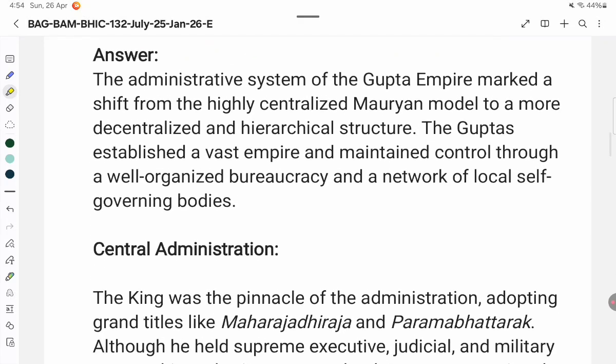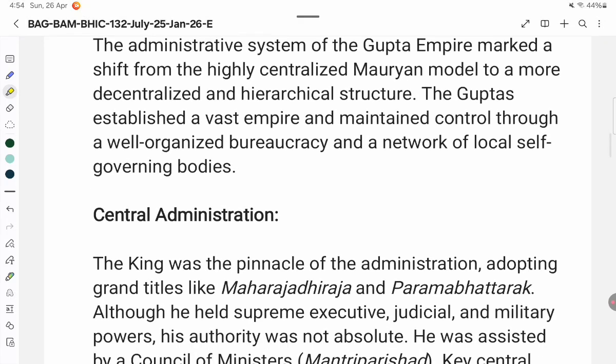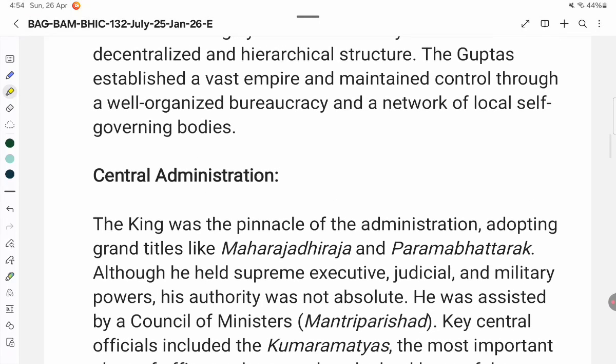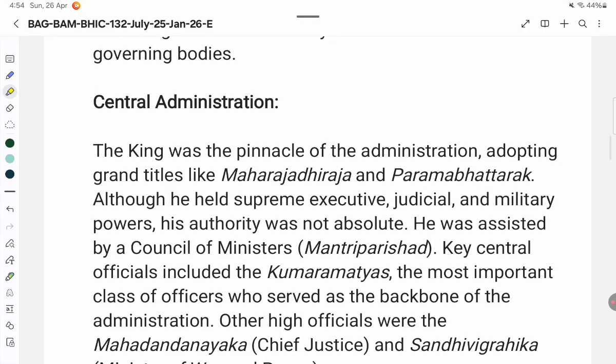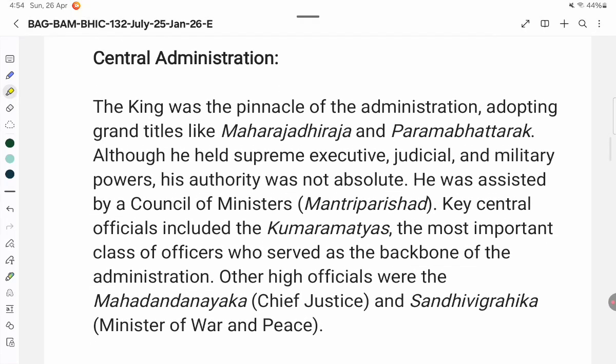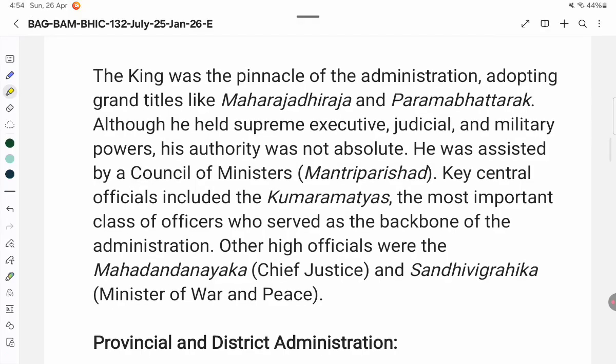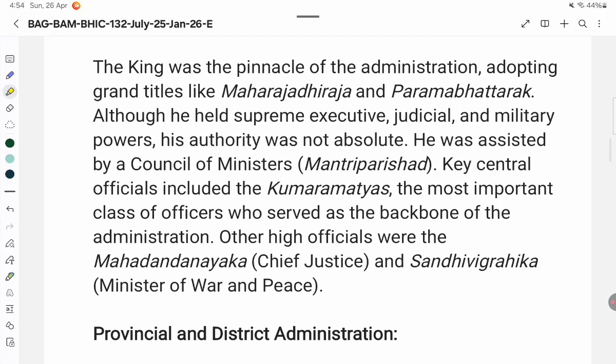The king was the pinnacle of the administration, adopting grand titles like Maharajadhiraja and Parambhattaraka. Although he held supreme executive, judicial, and military powers, his authority was not absolute. He was assisted by a council of ministers, Mantri Parishad. Key central officials included the Kumaramatyas, the most important class of officers who served as the backbone of the administration. Other high officials were the Mahadandanayaka, Chief Justice, and Sandhi Vigrahika, Minister of War and Peace.